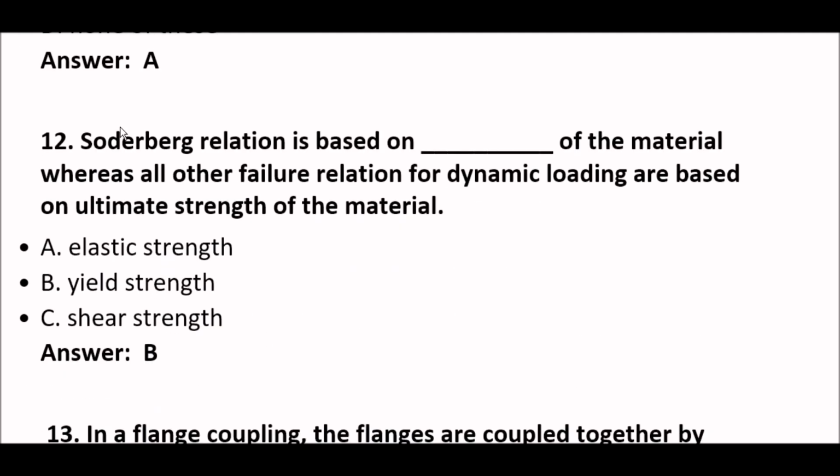Next question. Soderberg relation is based on blank space of the material, whereas failure relation for dynamic loading are based on ultimate strength of the material. Here right answer is option B, yield strength. Okay, so the Soderberg relation is based on yield strength of the materials, whereas all other failure relation for dynamic loading are based on ultimate strength of the material.